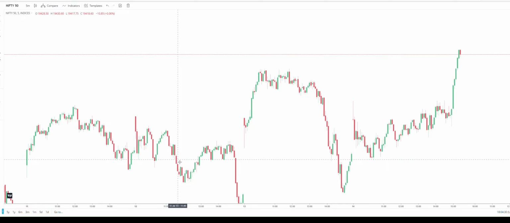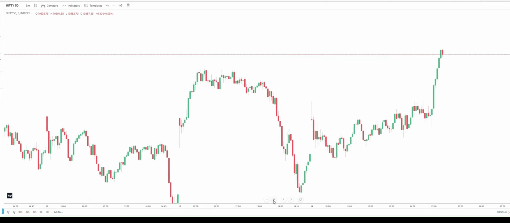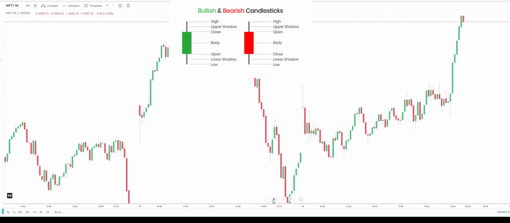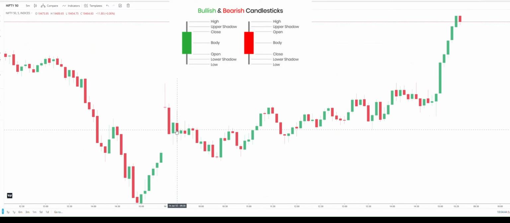What do you mean by bull and bear candle? I'll just touch upon that point. Bull and bear candle, okay. So red candles are bear candles, green candles are bull candles. Why is that called a bear candle? This is the opening price. The sellers came and pushed down over here, from 19,492 to 19,463, 40 to 50 points down.